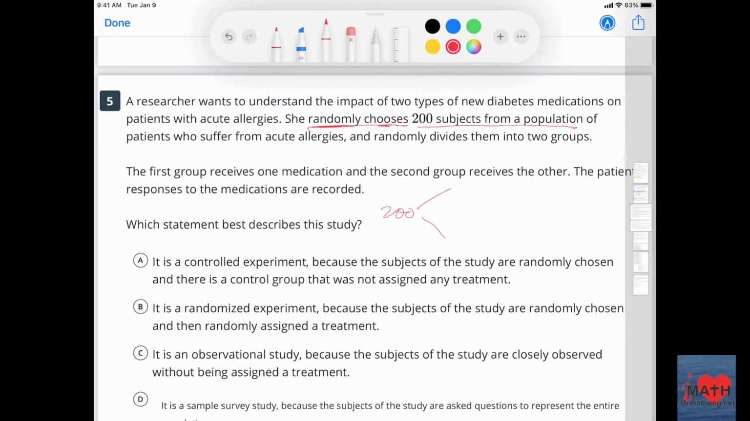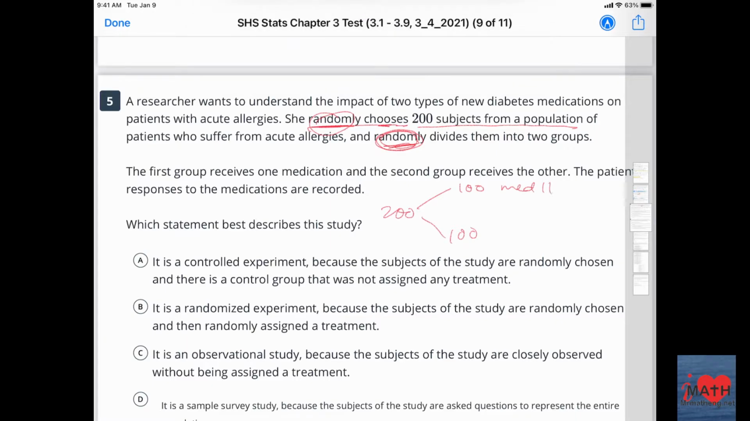Patients who suffer from acute allergies, and randomly, I like that again, so random twice, which I like. The first group receives medication number 1. We'll call this medication number 1 and medication number 2. The patient responses to the medications are recorded. Which statement best describes this study?